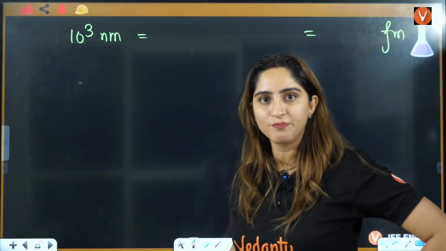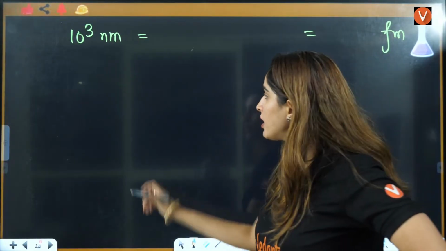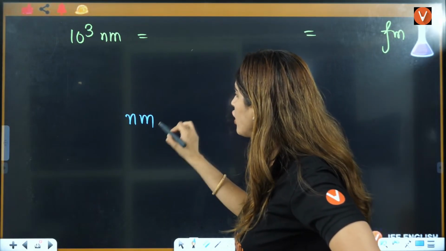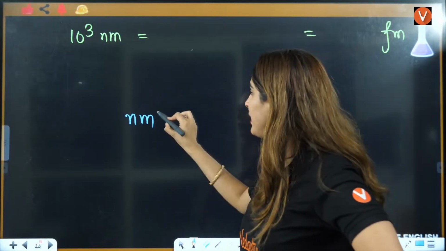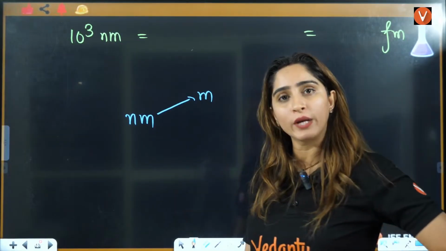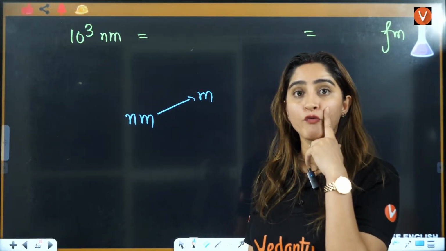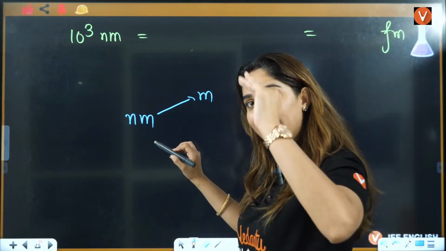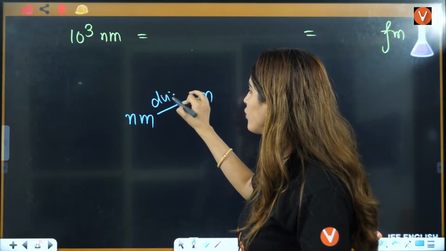Nanometer is smaller, right? Nanometer is smaller. So if you convert nanometer into meter, we are going to the bigger unit. Bigger unit means we have to divide it, right? We have to divide it.